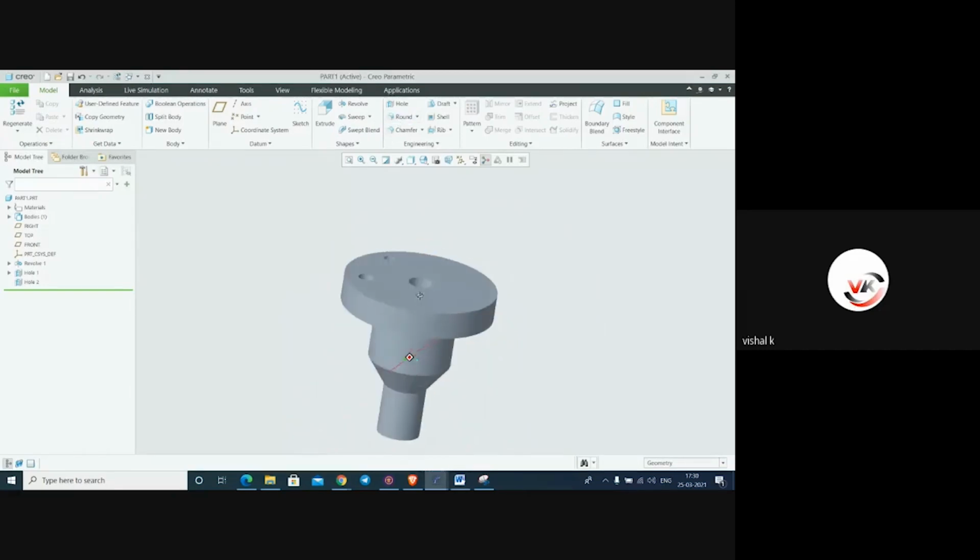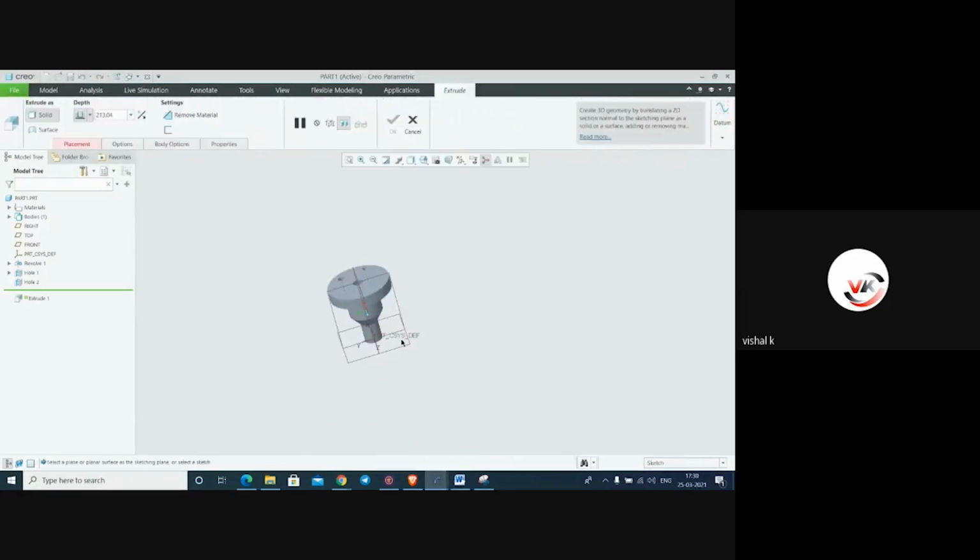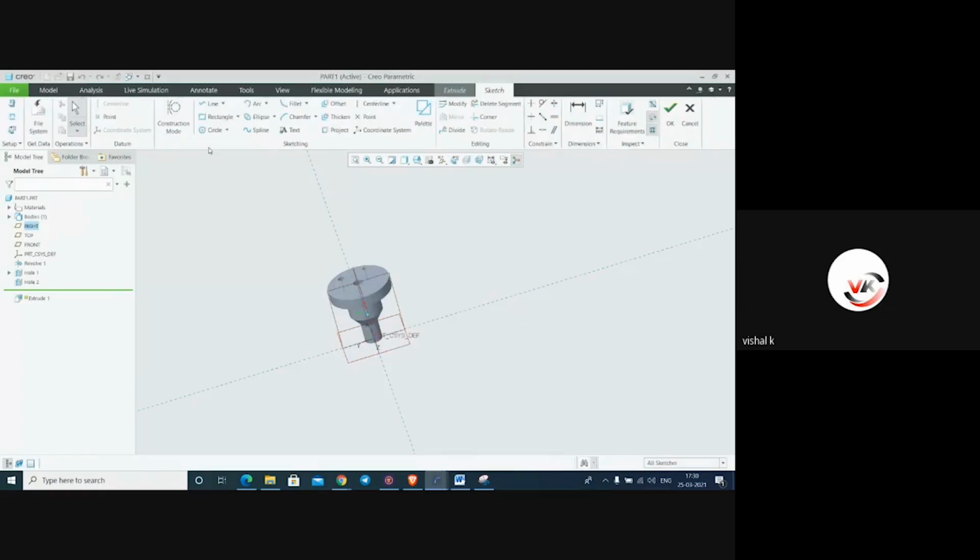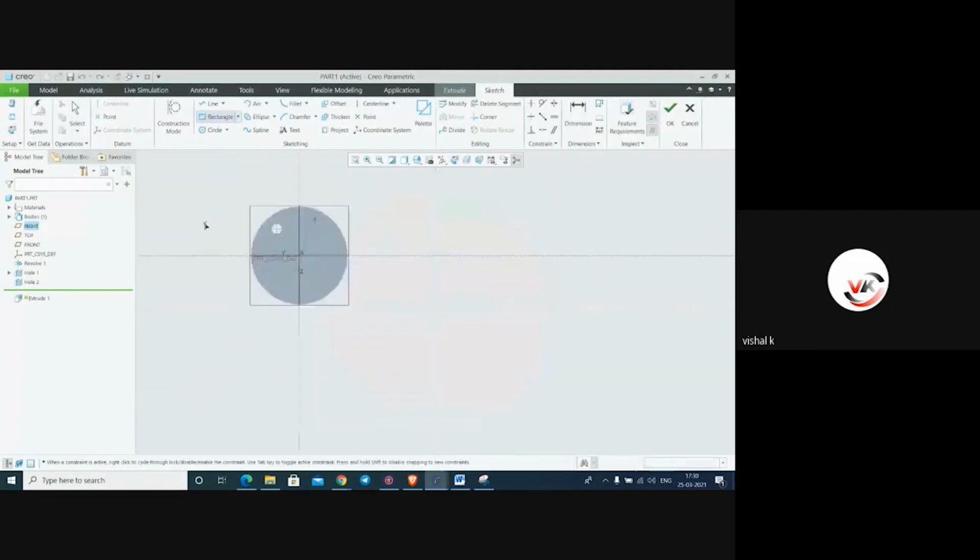Okay. Again, this is the round, auto round. For this round and auto round, I will make one simple box here. This same plane. This side.